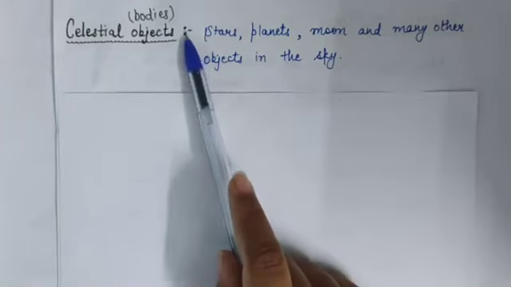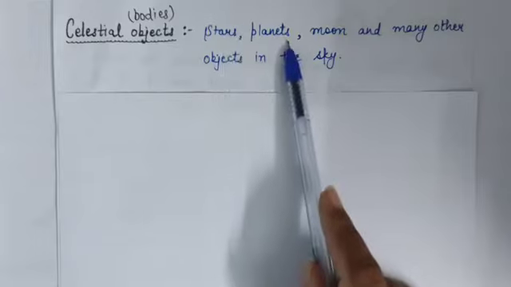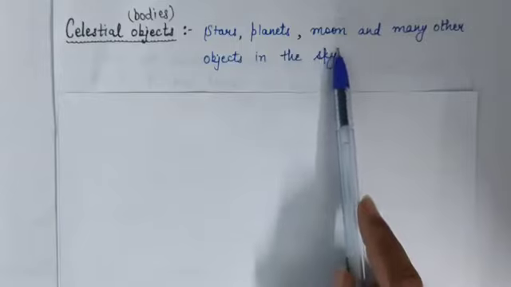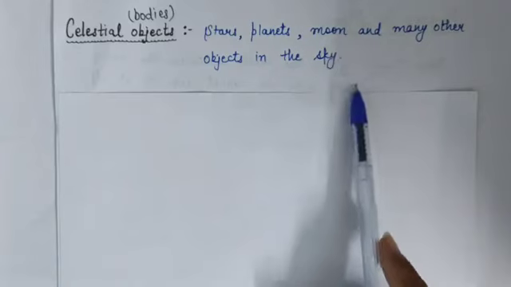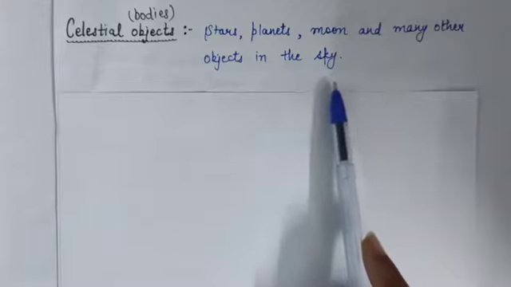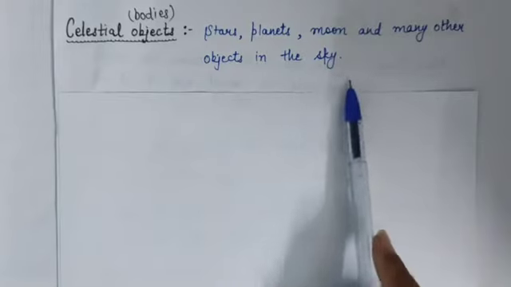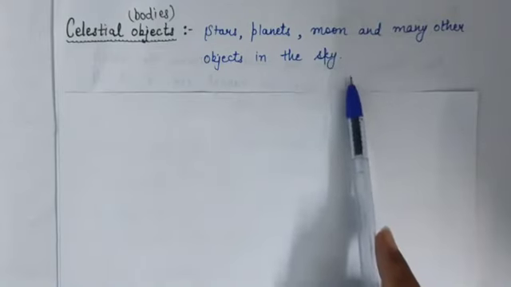bodies. Stars have their own light, but planets and moon and some other heavenly bodies do not have their own light. They shine because they reflect the sunlight falling on them. The objects which have their own light are called luminous objects, and the objects like the moon which do not have their own light are called non-luminous objects.